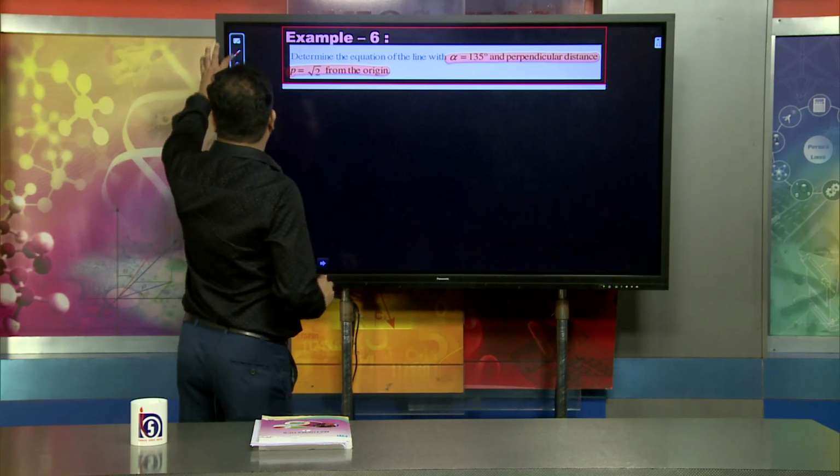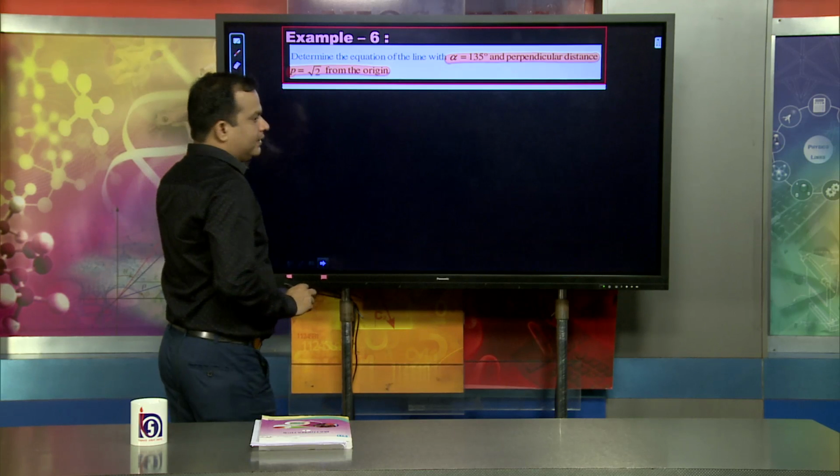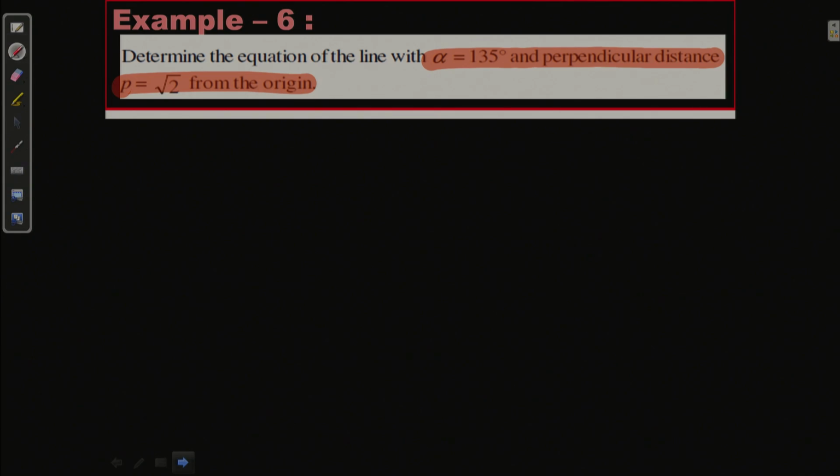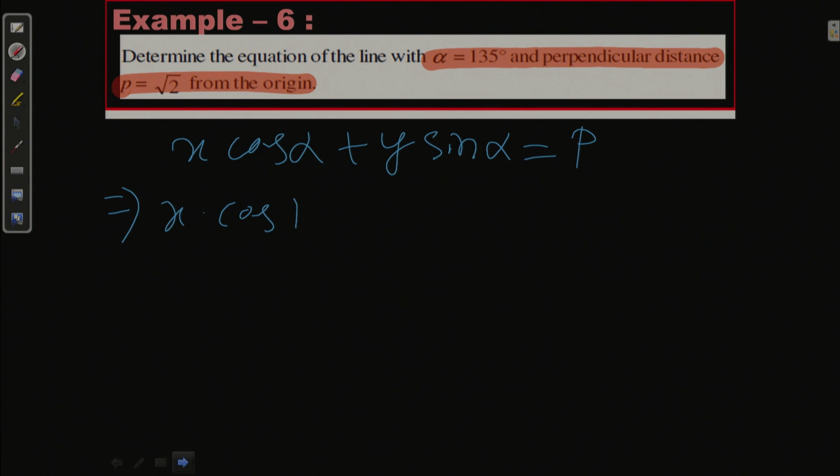The formula is x cos alpha plus y sin alpha equal to p, the perpendicular distance. So, I write x into cos 135 degree plus y into sin 135 degree equal to root 2.